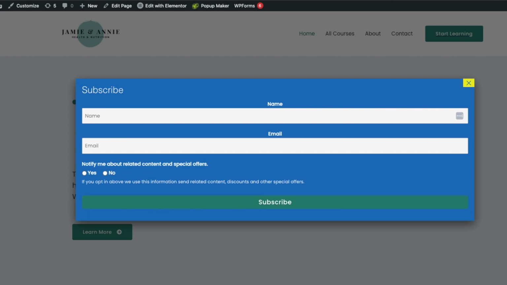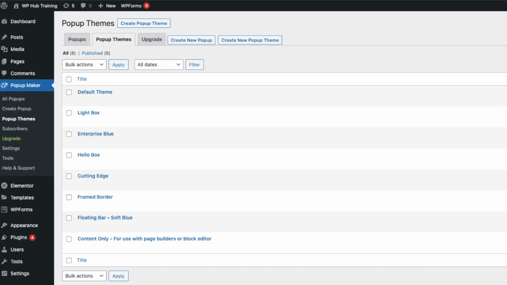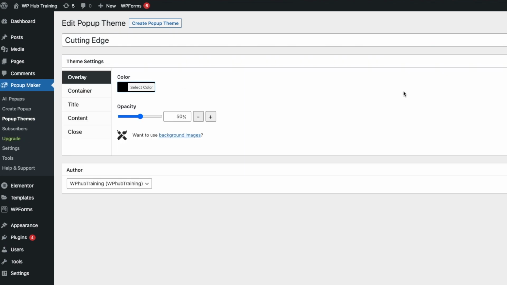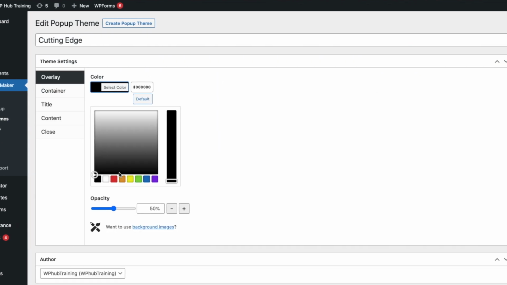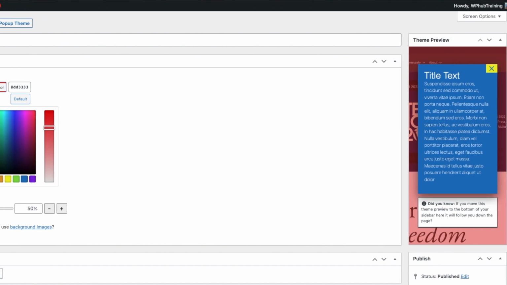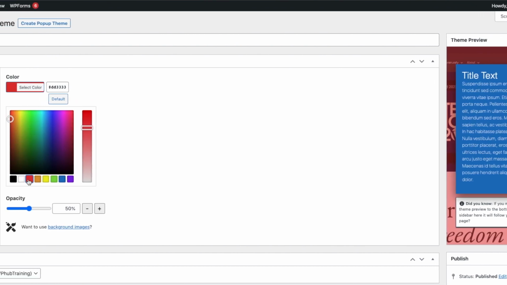And if you want to change the color, style, or text of your pop-up, you go to the WordPress dashboard. Under Pop-up Maker, head over to Pop-up Themes. So the theme I chose is Cutting Edge. So make sure you edit the theme you have chosen. Click on Edit and the theme settings will show. Under Overlay, you can change the color of the overlay. For example, let's say you wanted red. This is how it will look. You can choose the opacity of the overlay. I'll leave it on 50%.